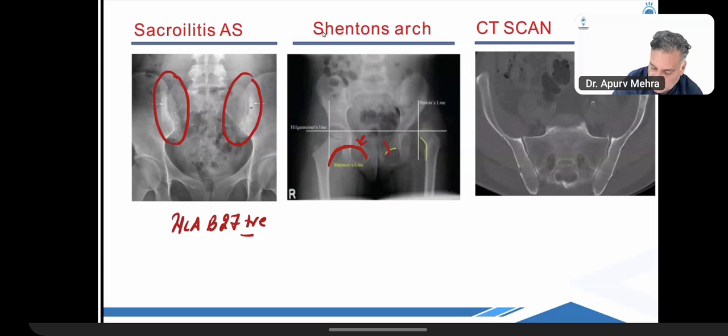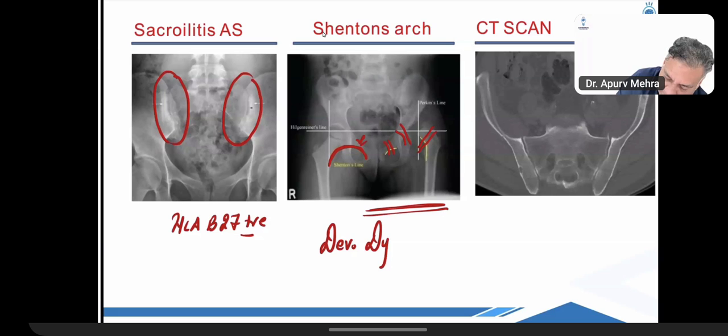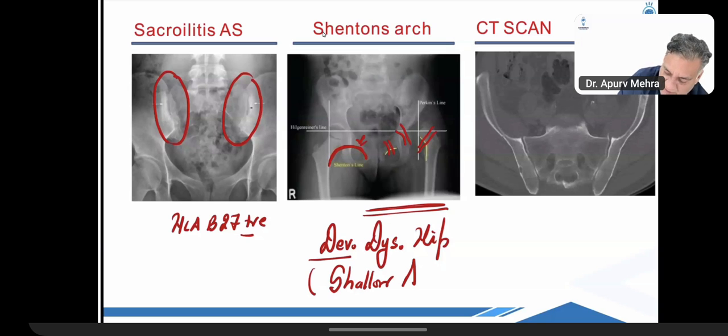Right? Now, this is Shenton's arch, the upper end of the femur and the pubic rami, the pelvis. Normal. If the pubic rami breaks, the acetabulum breaks, the upper end of the femur breaks, this is a damaged Shenton's arch. All right. This is seen in a condition called developmental dysplasia of the hip, DDH. The pathology is a shallow acetabulum. For the head of the femur, you need a deep acetabulum. And when the acetabulum is shallow, the head dislocates. DDH.